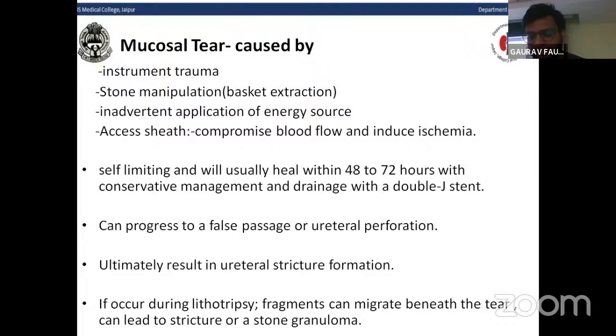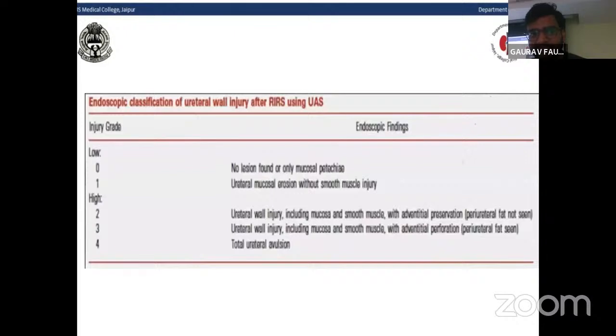If it occurs during lithotripsy, fragments of the stone can migrate beneath the tear, which can lead either to stricture or to stent granuloma formation later. This is the endoscopic classification of ureter wall injury after RIRS using a ureteral access sheath. On endoscopic finding, the injury is divided into low-grade injury or high-grade injury.